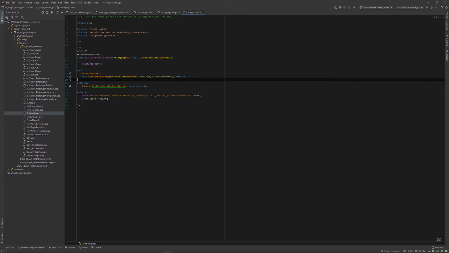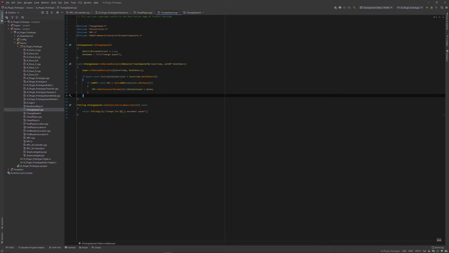So, become relevant is when the behavior tree component is activated, I believe. And then here, once it becomes relevant, it gets the owner. And if the owner is the NPC, it sets their walk speed to whatever I want it to be, the speed variable, which I can alter on the blackboard using the keys on the behavior tree.